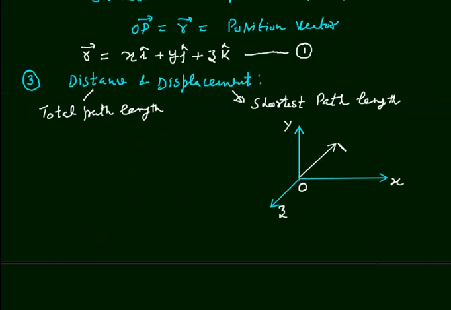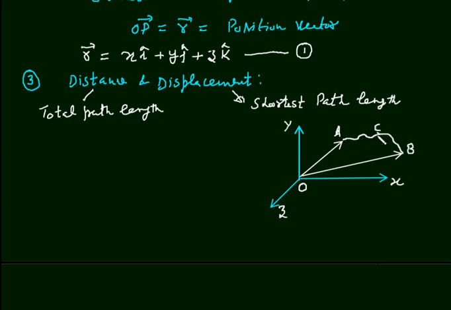Let initially the body is at this position. This is the position A, and the body moves to another position B through this path. This is the position B. Then the position vector of B is this one, OB. Let's see, this C is some intermediate point.